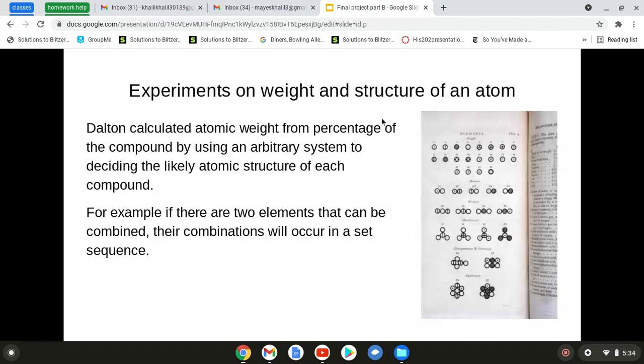Experiments on the weight and structure of an atom. You can see on the right side, this is what his first book had of his atoms, of how he thought they looked and how they work.